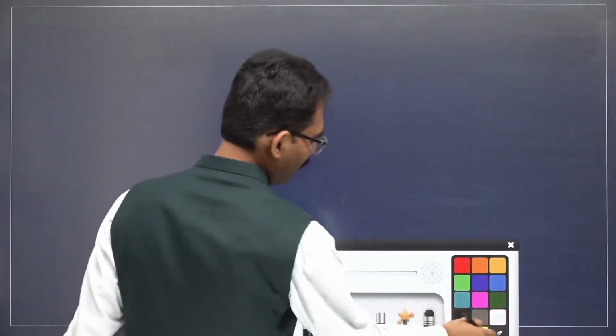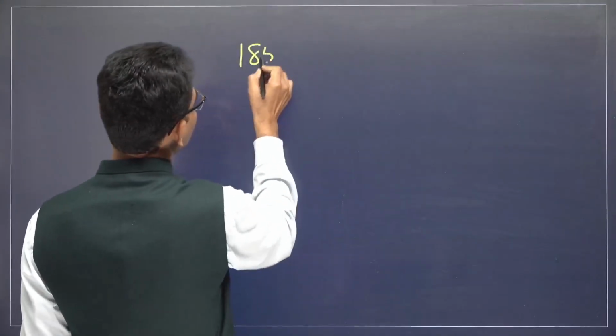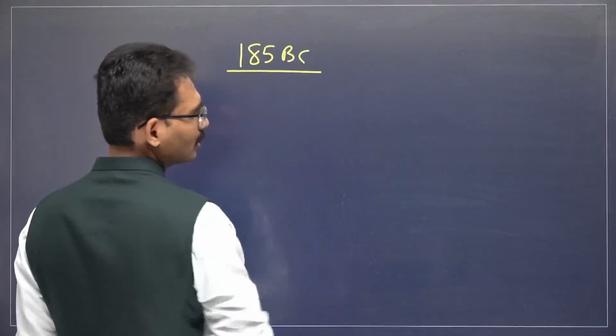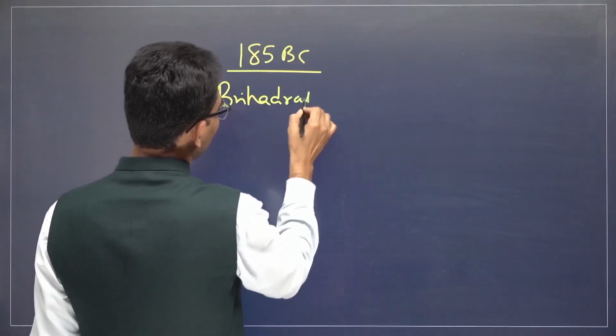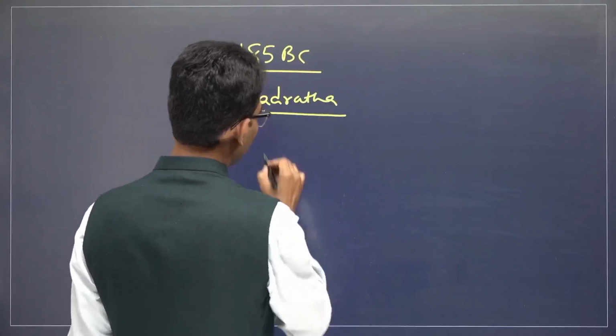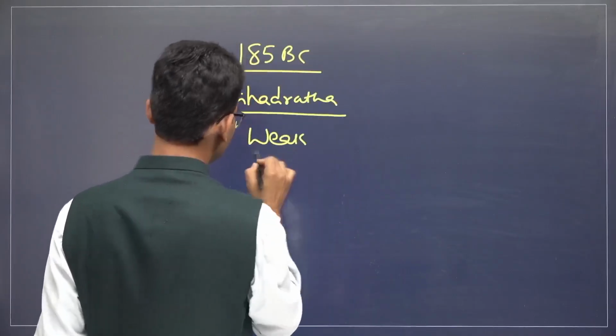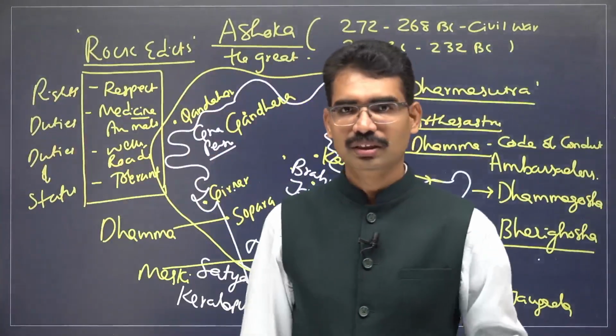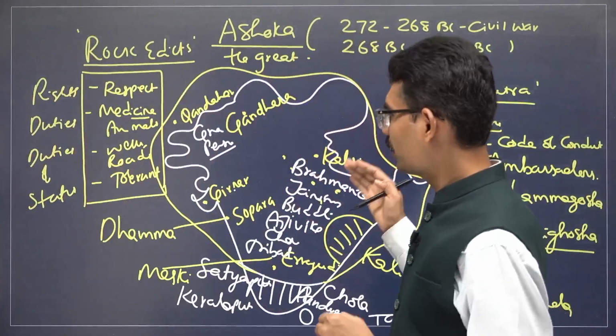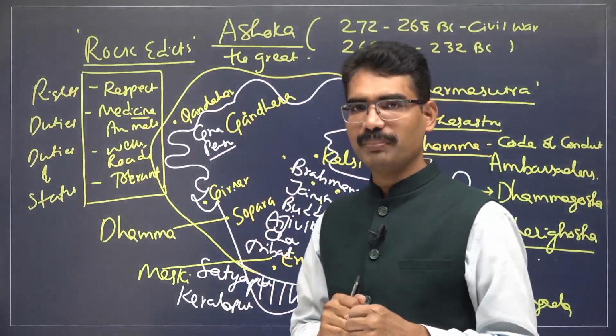At the end, around 185 BC, there was a ruler called Brihadratha. He was a weak ruler. Already by this time, this was a very big empire. Only people like Chandragupta Maurya and Ashoka could maintain such a vast empire.